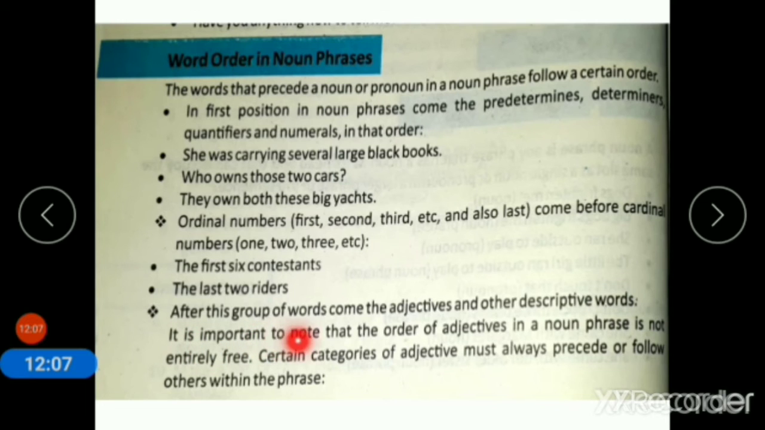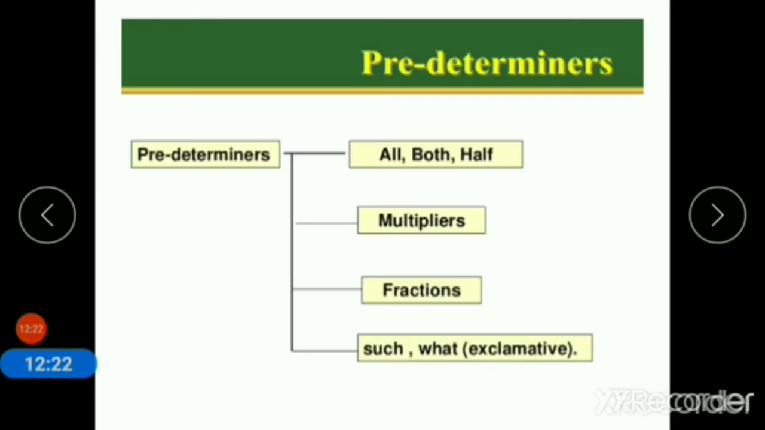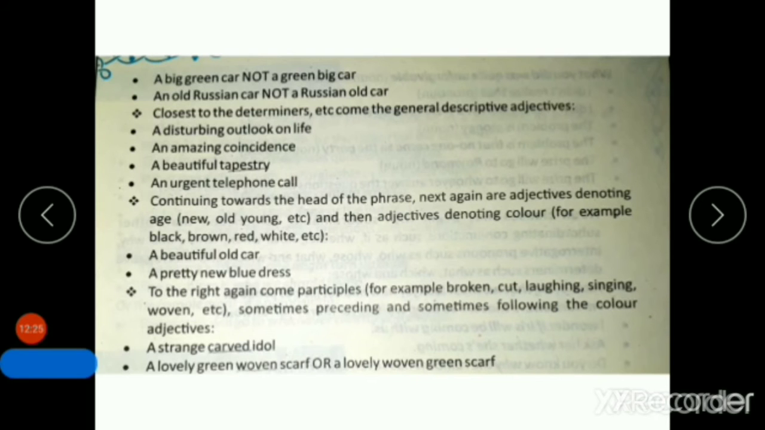It is important to note that the order of adjectives in a noun phrase is not entirely free. Certain categories of adjective must also precede or follow others within the phrase. A big green car, not a green big car. So the correct order is a big green car. An old Russian car, not a Russian old car. So the correct order is an old Russian car. Closest to the determiners, etc.